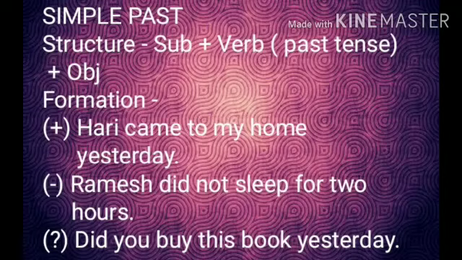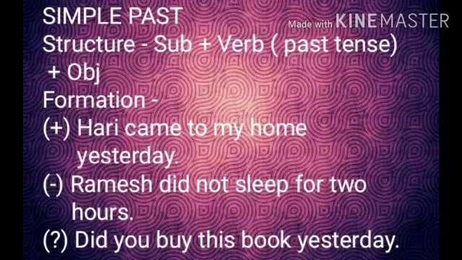Formation. In affirmative sentences, the second form of the verb is used with all persons. For example, Hari came to my house yesterday. They worked on a very big farm. In negative sentences, place did not after the subject and use the first form of the verb. For example, Ramesh did not sleep for 2 hours. You did not see me yesterday.